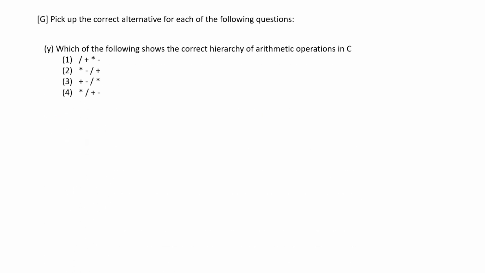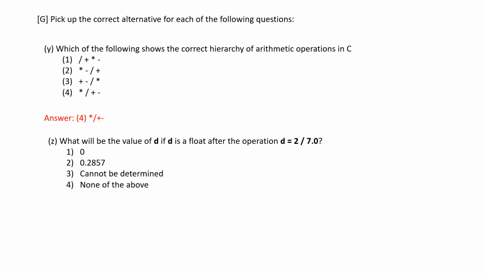Which of the following shows the correct hierarchy of the arithmetic operations? And the fourth option. What will be the value of D if D is a float after the operation D equal to 2 by 7.0? Option 2 is the correct value.